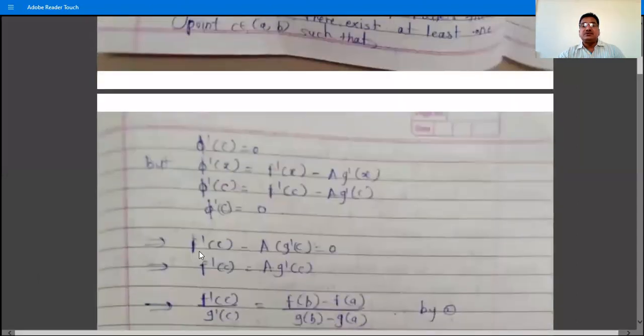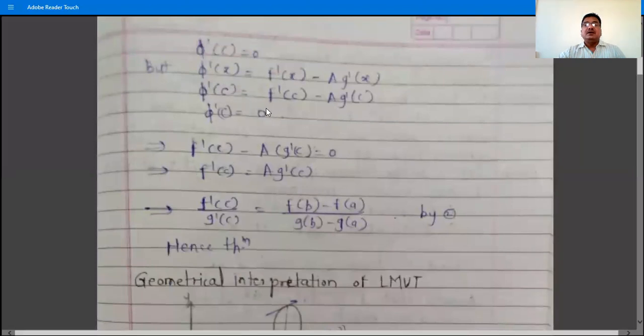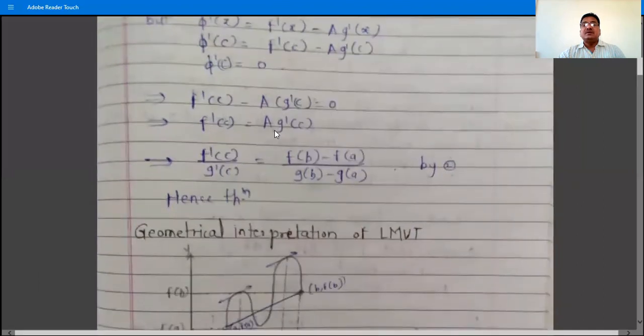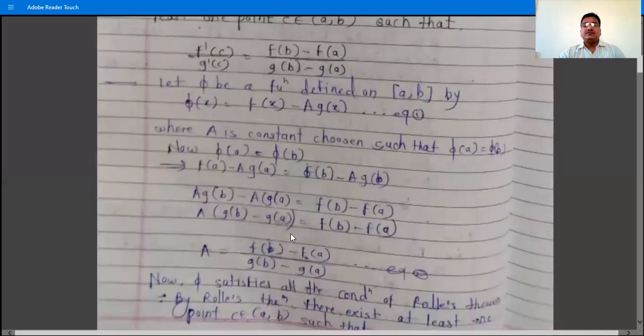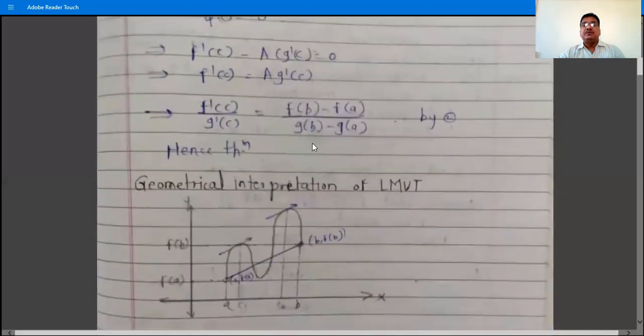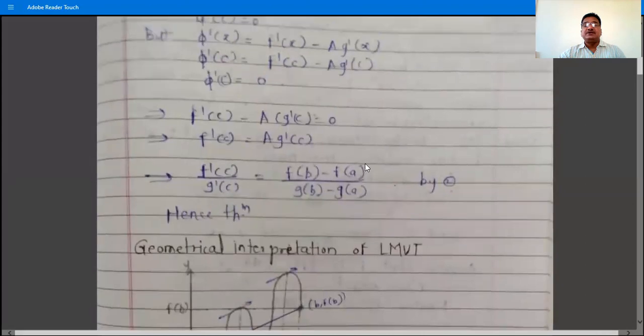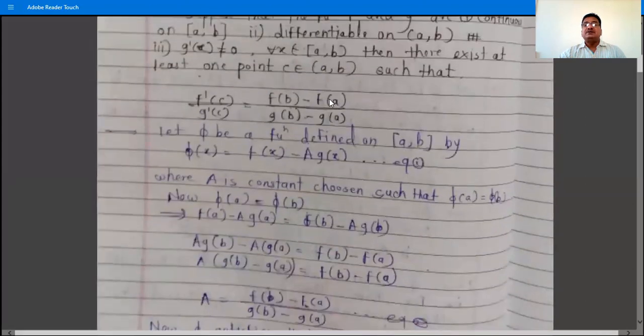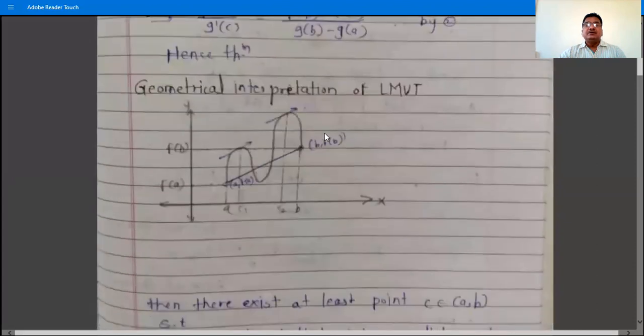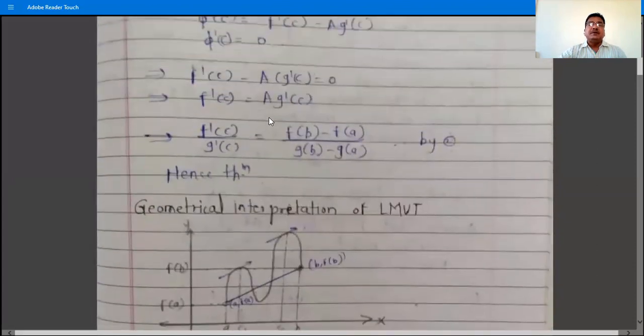This phi dash c is equal to 0 implies f dash c minus A into g dash c is equal to 0, meaning f dash c is equal to A g dash c, and then shift g dash c to the LHS. So f dash c divided by g dash c is capital A, and the value of capital A is f(b) minus f(a) divided by g(b) minus g(a). We had to prove that f dash c divided by g dash c is equal to f(b) minus f(a) divided by g(b) minus g(a). So this is the proof of Cauchy's mean value theorem.